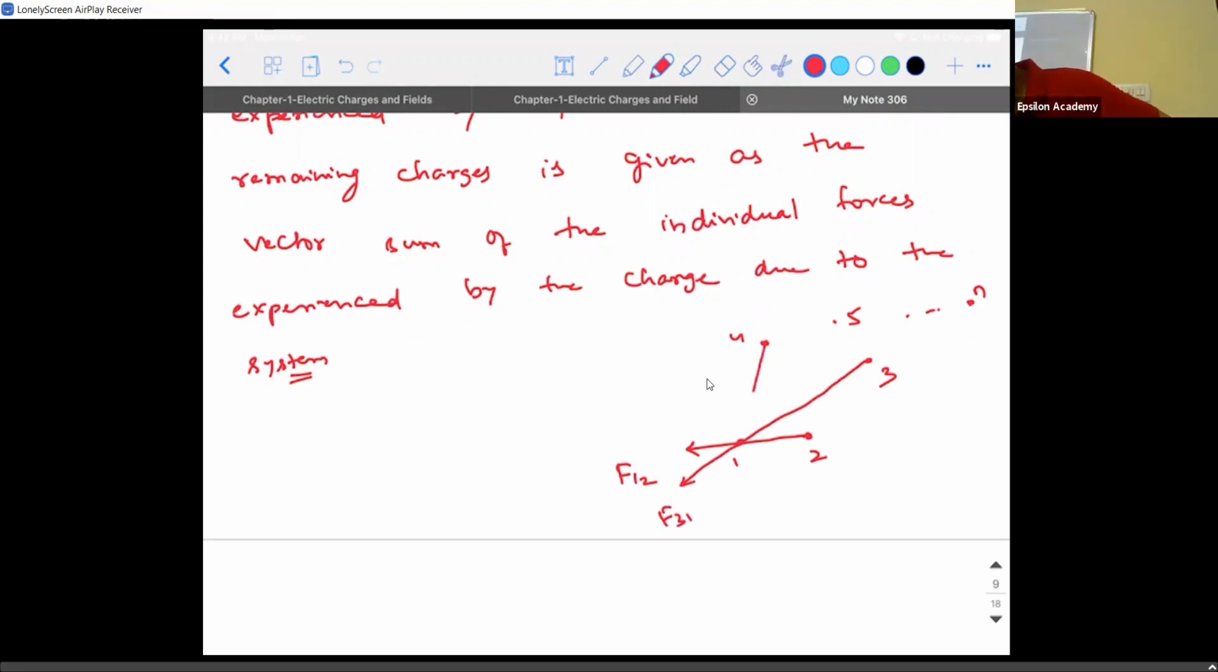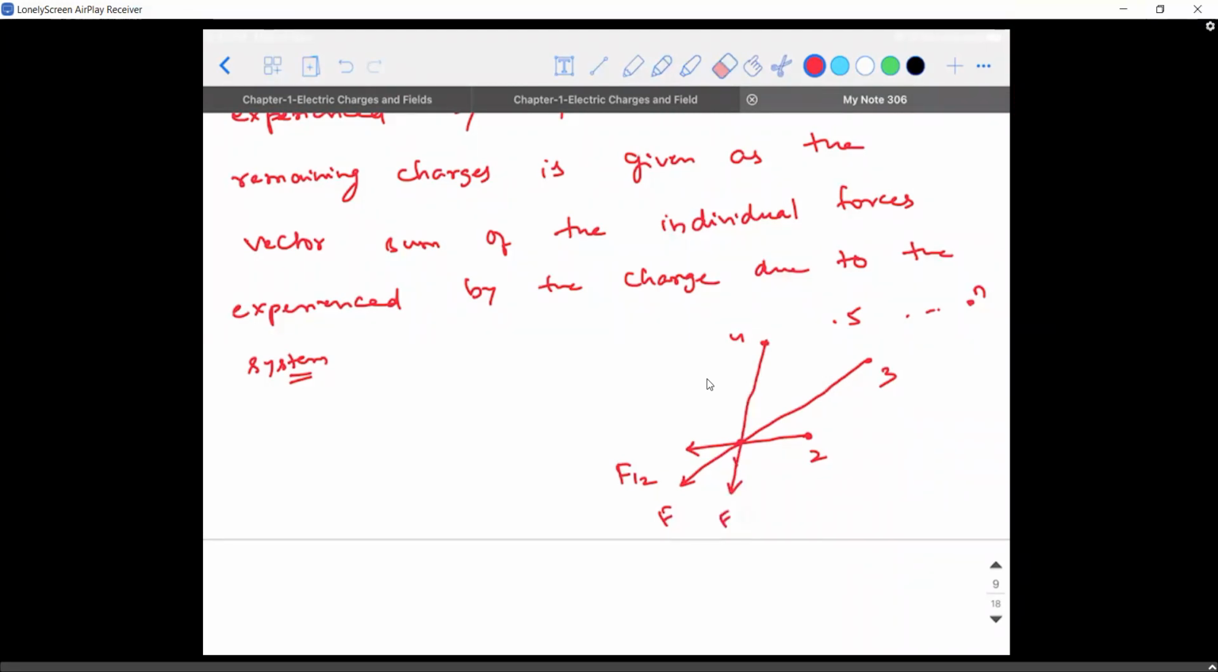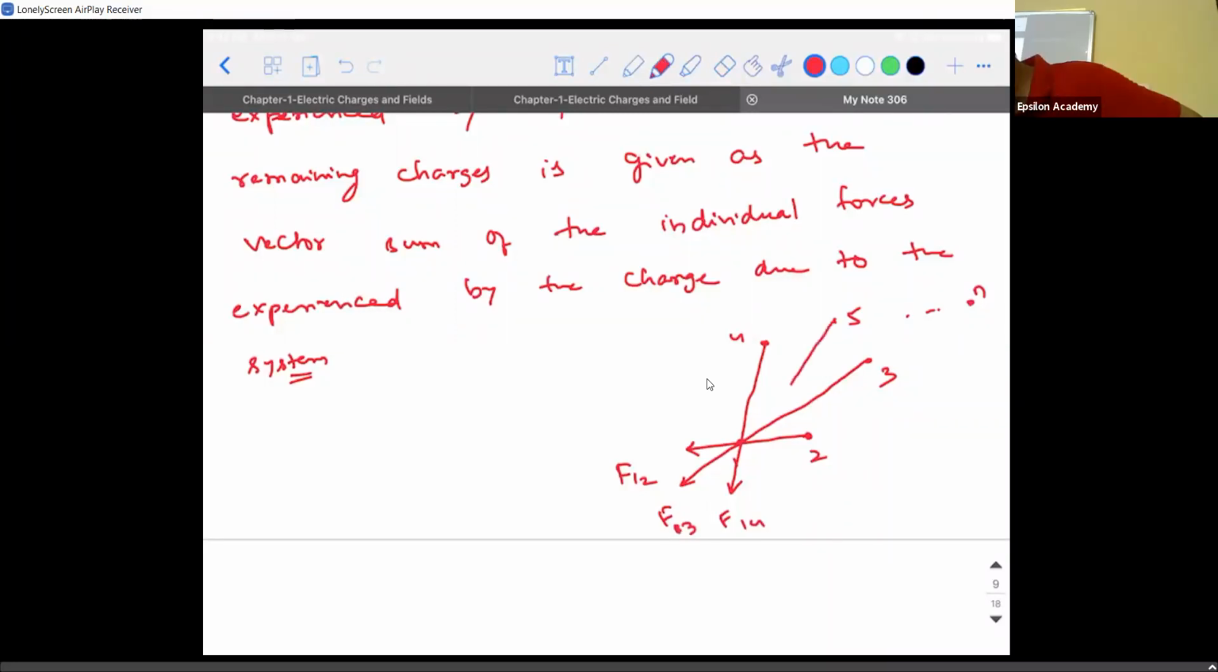Similarly, due to the fourth charge, F14. Due to the fifth charge, F15. So it is experiencing how many forces? It is going to experience n minus 1 forces. Now, if you want to find the sum of all these forces, are you going to add them algebraically or vectorially? Are you going to use vector addition or algebraic addition? You need to use vector addition because the force has a direction associated with it.